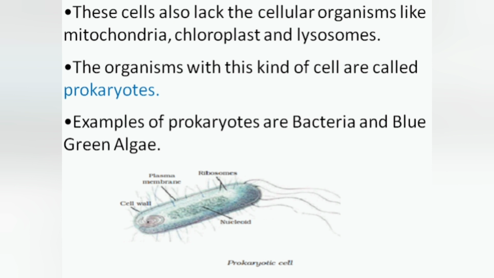These cells also lack the cellular organelles like mitochondria, chloroplast and lysosomes. Examples of prokaryotes are bacteria and blue-green algae.